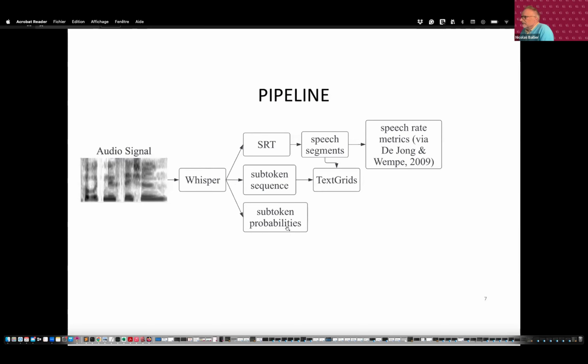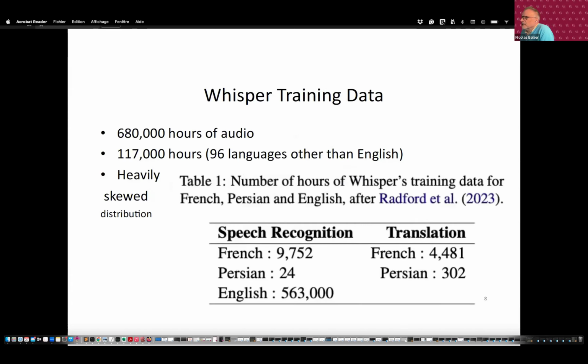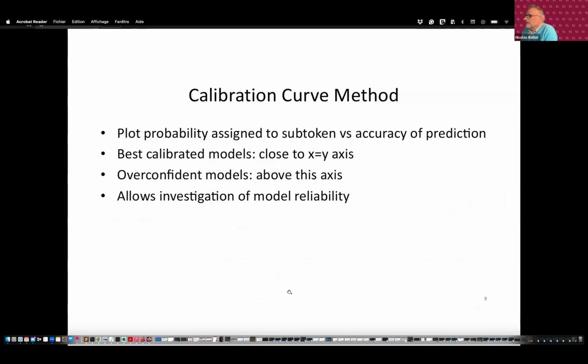These are the different types of data sets that we worked on. So there's a strong discrepancy between the number of hours used for the different tasks. We computed that, out of the complete total of hours of audio for Whisper, if we take out everything that's taken for languages other than English, this means that for English, we've got more than 500,000 hours of speech to be compared with Persian, only 24 hours.